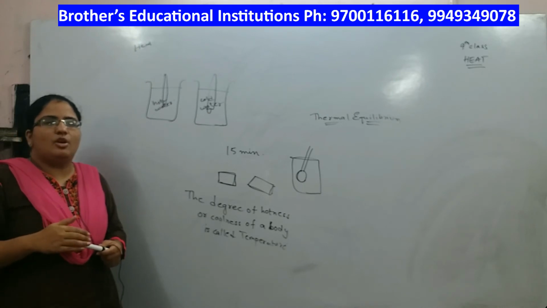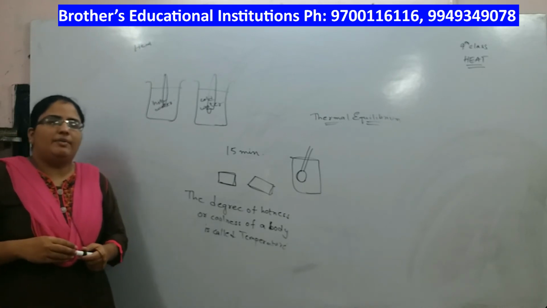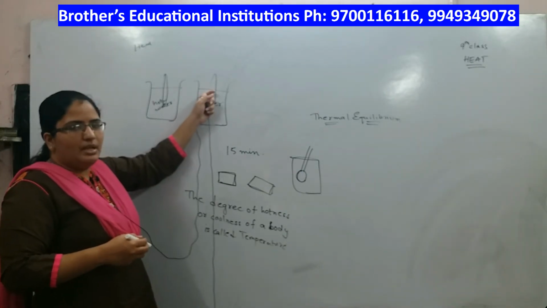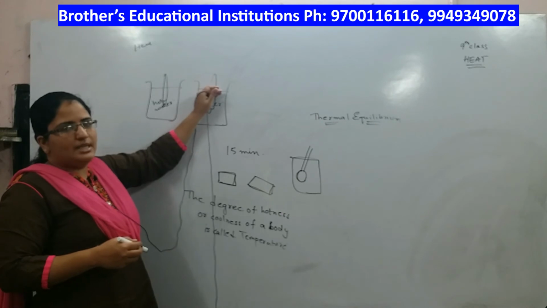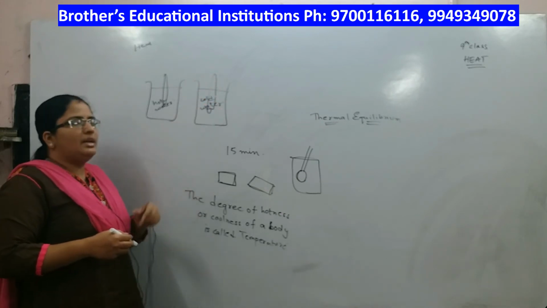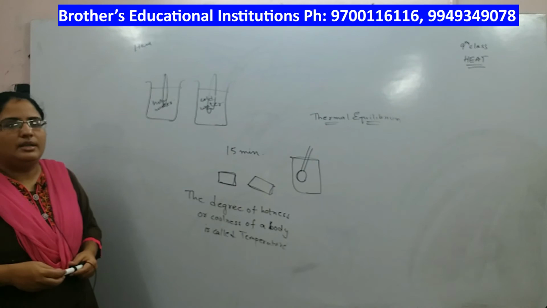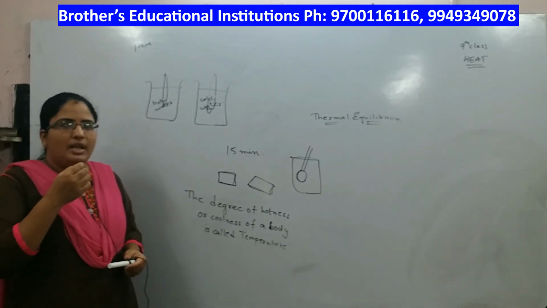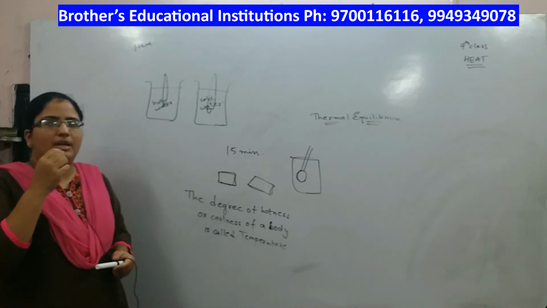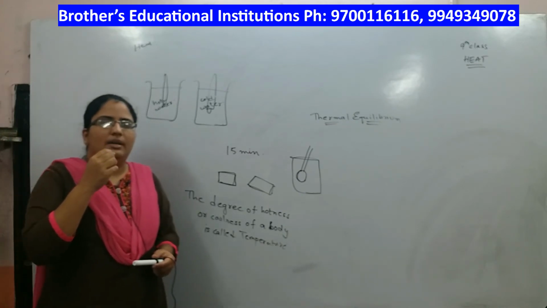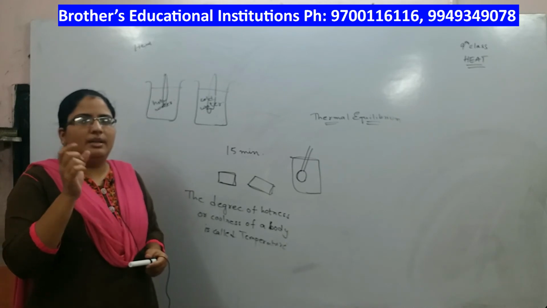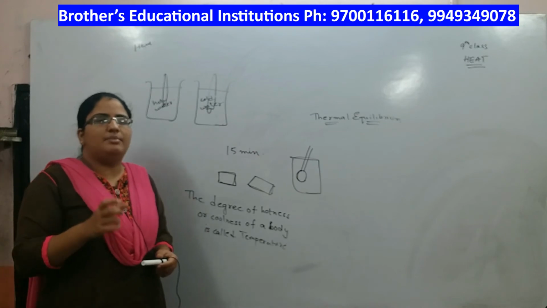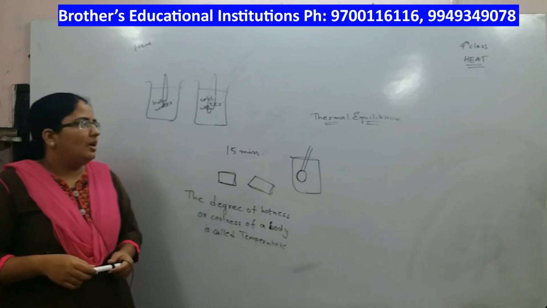It stops at the position of thermal equilibrium. Whenever the temperature of the cold water and the mercury is the same, the mercury level stops at a certain point. At this point we note down the temperature. So when a doctor tests you for fever, he keeps the thermometer under your tongue till the mercury level stops, and then he observes the temperature.